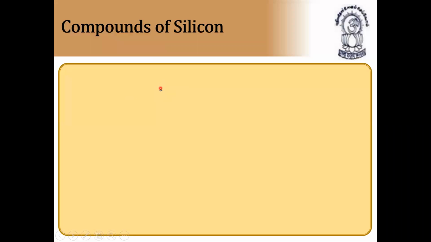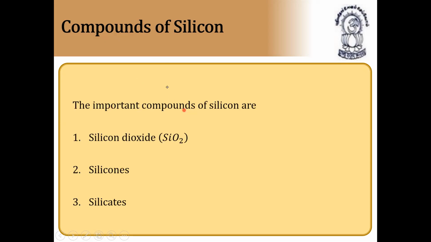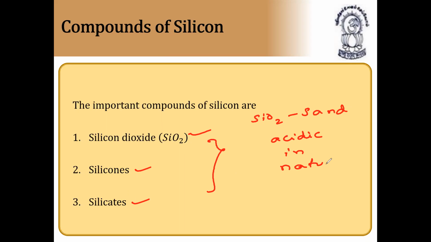Compounds of silicon. Silicon is the second element in the group 14 elements. The important compounds of silicon are silicon dioxide, silicones, and silicates. All these three are very important. Silicon dioxide is nothing but sand. It is acidic in nature. Definitely you are going to get one question in the entrance exam from these compounds, so please listen to all the topics carefully.